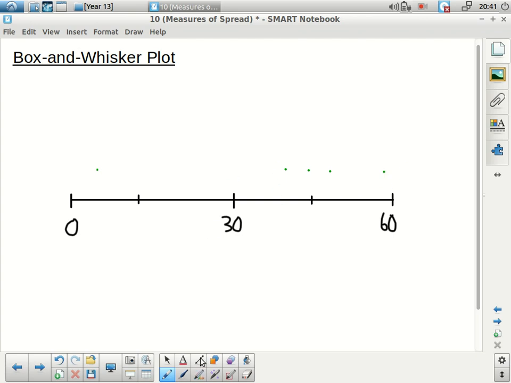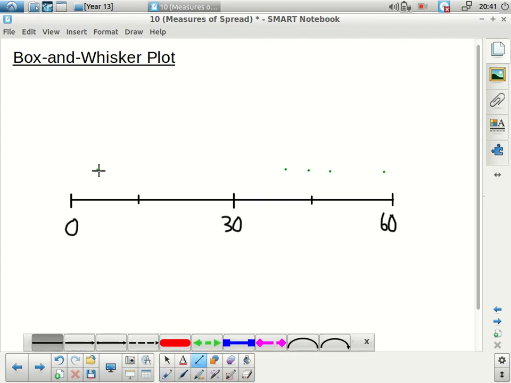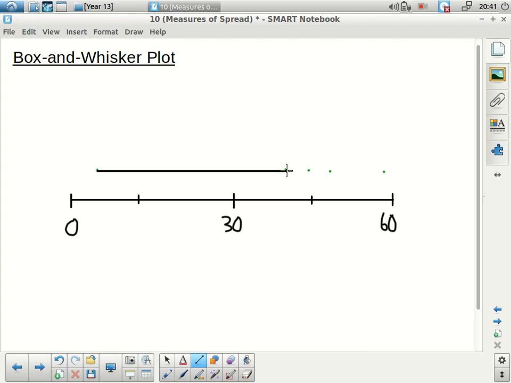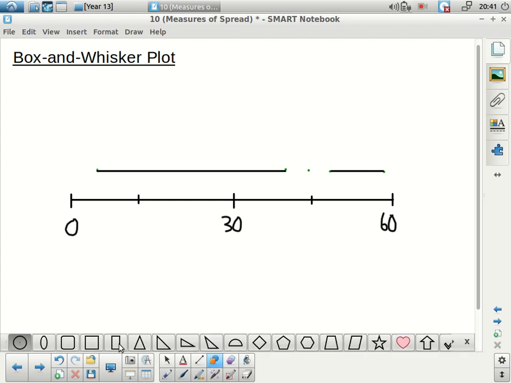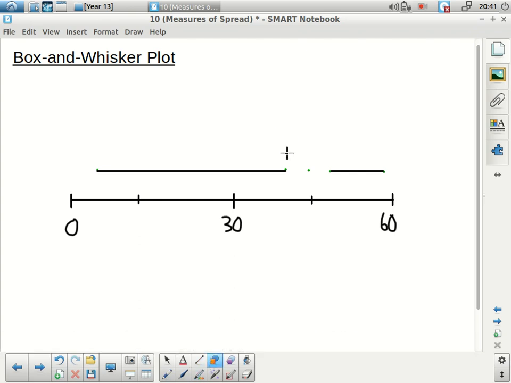To complete the graph, for the first quarter and the last quarter, I'm going to draw some lines. And for the middle section, I'm going to put in some boxes or rectangles. And that is how you create a box and whisker plot.